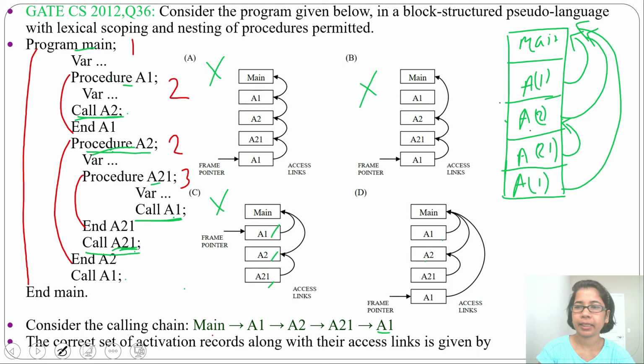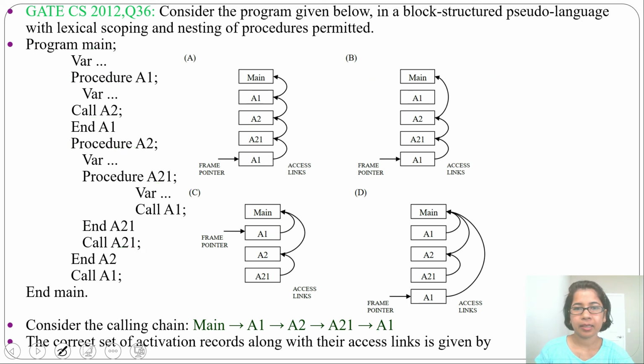Just compare the nesting depth. For main nesting depth is 1, for A1 nesting depth is 2, for A2 nesting depth is 2, for A21 nesting depth is 3, for A1 nesting depth is 2, and there will be access link to the one with exactly 1 less nesting depth. So from A1 there will be access link to main, from A2 there will be access link to main, as 1 is exactly 1 less than 2. Then from 3 access link will be to 2, as 2 is exactly 1 less than 3. Then from 2 access link will be to 1. I already discussed access link, just go through that lecture, you can easily solve this question.